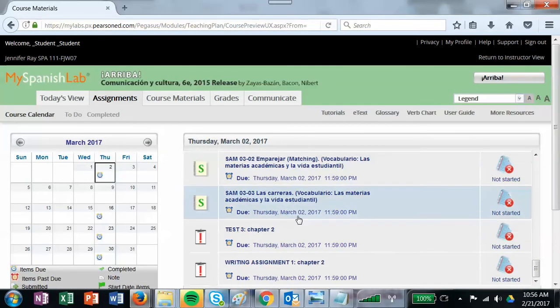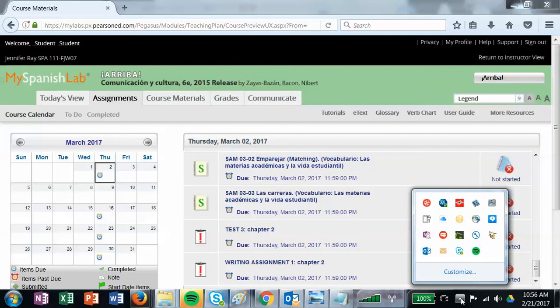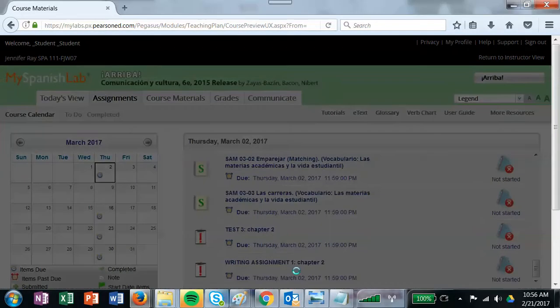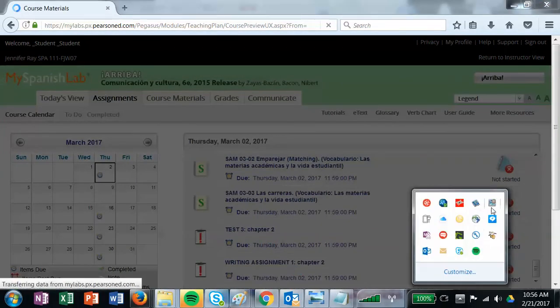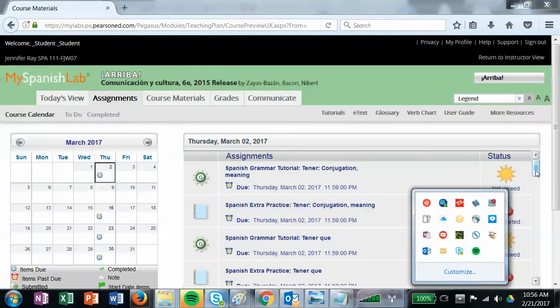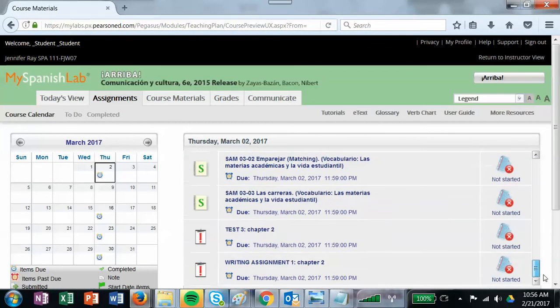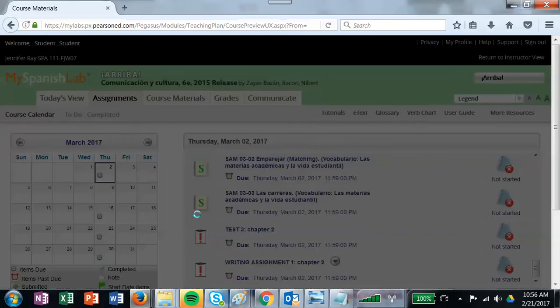Okay, so if you scroll down to the bottom, you will see your test and your writing assignment. So if you scroll down to the bottom, I'm going to open up the writing assignment first because I'll be able to go through it a little bit quicker. Open up the writing assignment.